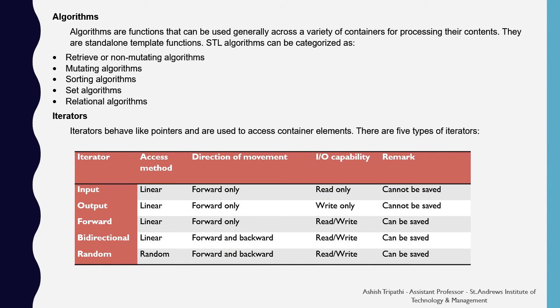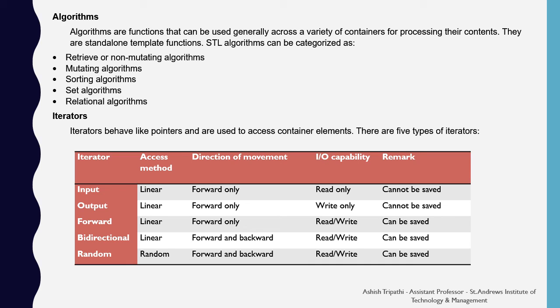Algorithms. Algorithms are the functions that can be used generally across a variety of containers for processing their contents. They are standalone template functions. STL algorithms can be categorized as retrieve or non-mutating algorithms, mutating algorithms, sorting algorithms, set algorithms, and relational algorithms.